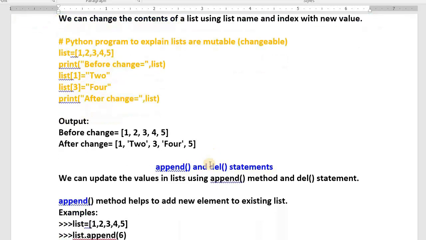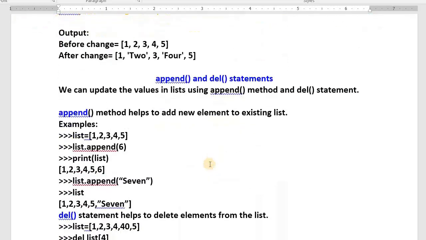Very good. And I will teach you 2 more methods: one is append, one more is del. Append, already you know. We can update the values in a list using the append method or the del statement. Both will help us to update the contents of a list.